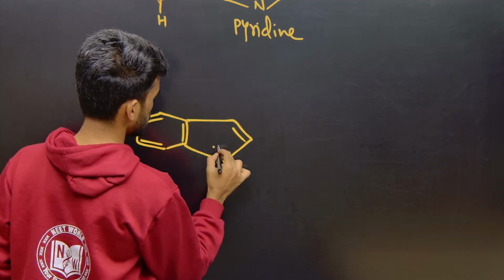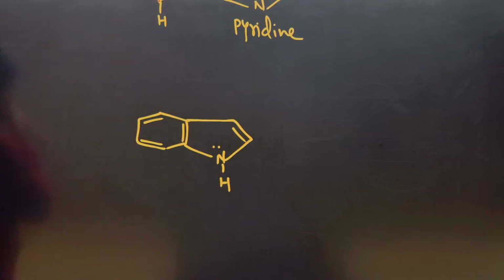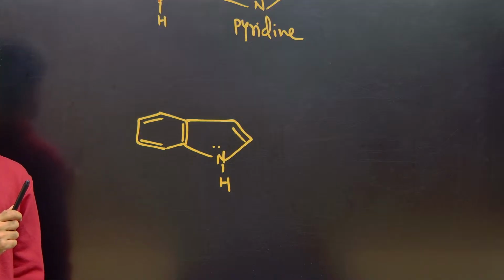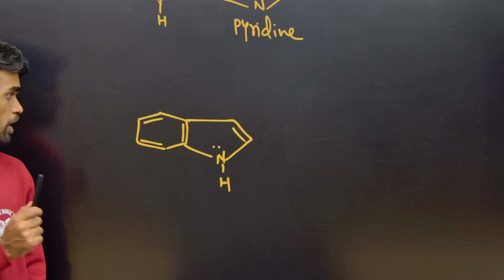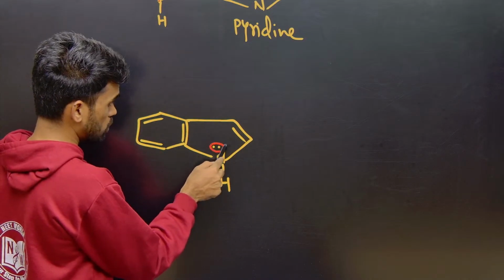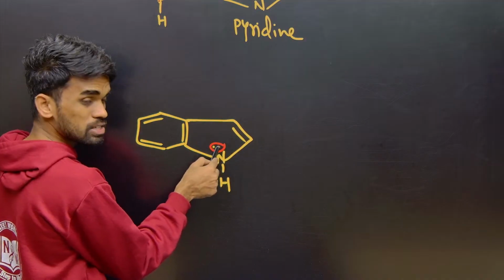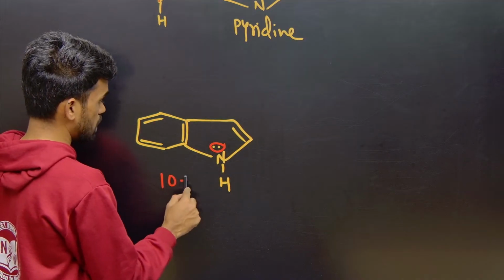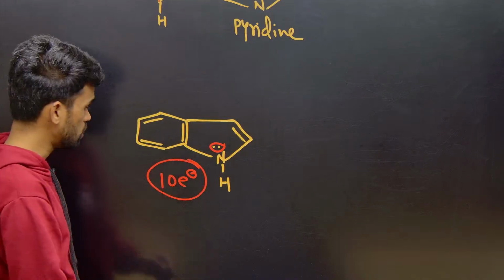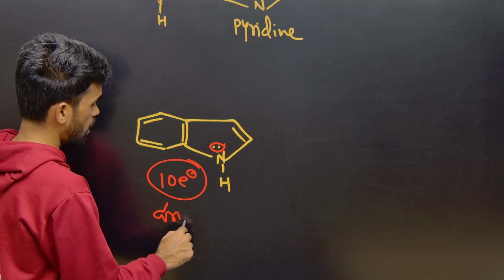What about this? It has one benzene. So tell me, aromatic or not? Aromatic. See, 6 pi electrons here and 2 pi electrons here, and the lone pair also becomes pi. So 10 pi electrons are contained in this system with cyclic, planar, complete conjugation. So this is also aromatic.